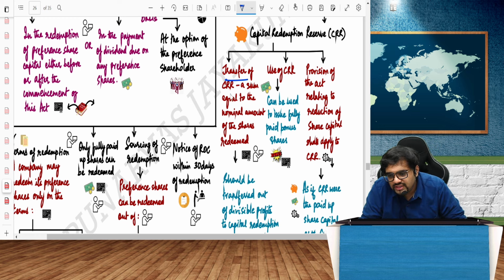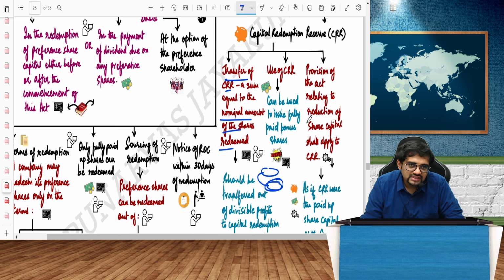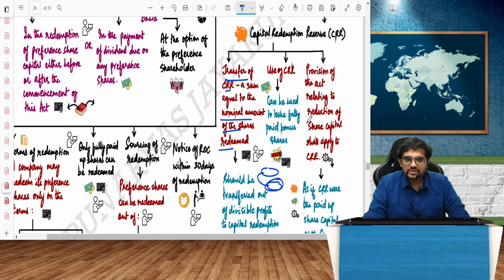So transfer to CRR a sum equal to the nominal value of the shares redeemed. It should be transferred out of the divisible profit of the company. CRR is a quasi capital, it is like capital of the company. So from the reserves and surplus or from the divisible profits, you will create CRR. As I told you, CRR is quasi capital, it means it is similar to capital.